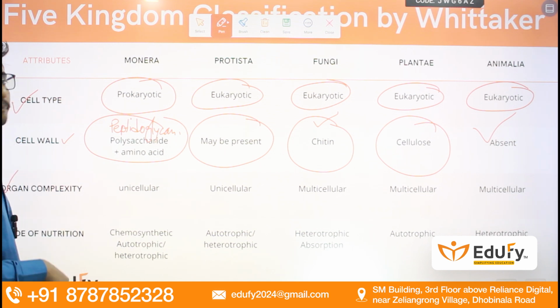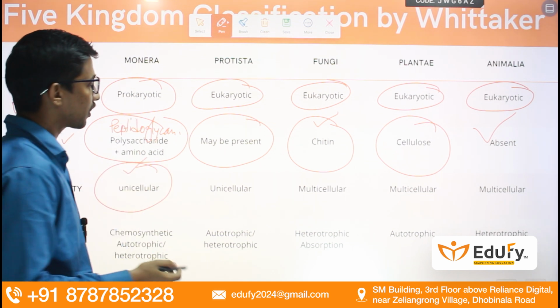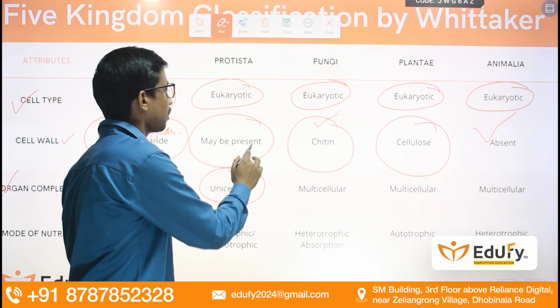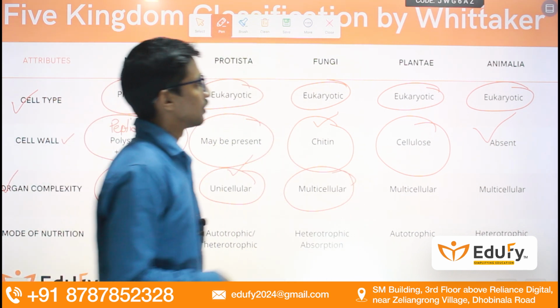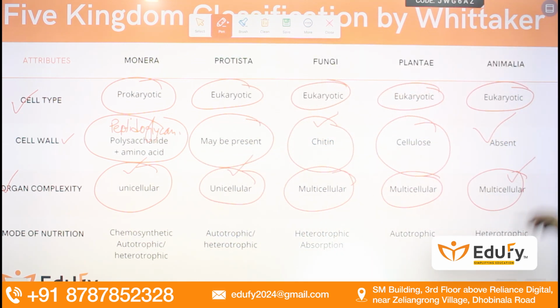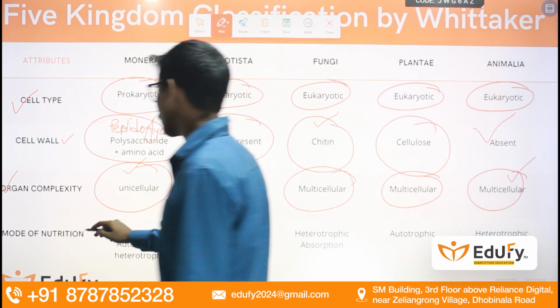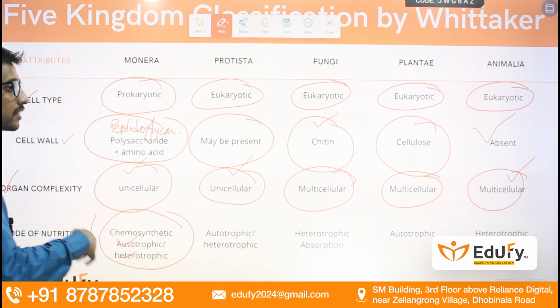Organ complexity: Monera is a unicellular organism. Protista is also unicellular. Fungi is multicellular except yeast. Plantae is multicellular, and Animalia as well is multicellular. Mode of nutrition in Monera is chemosynthetic, autotrophic or heterotrophic. What is chemosynthetic?